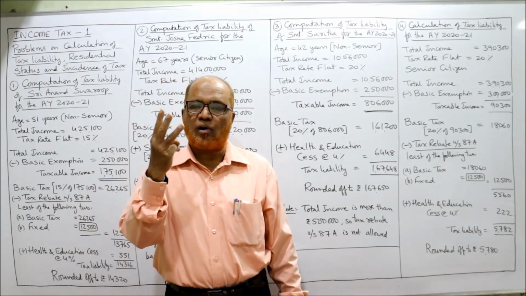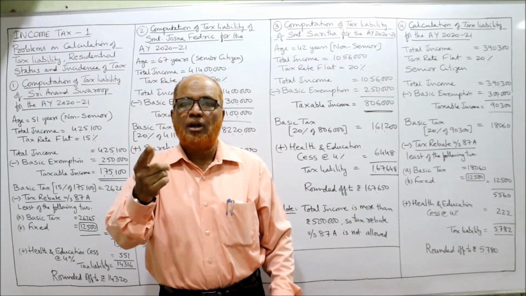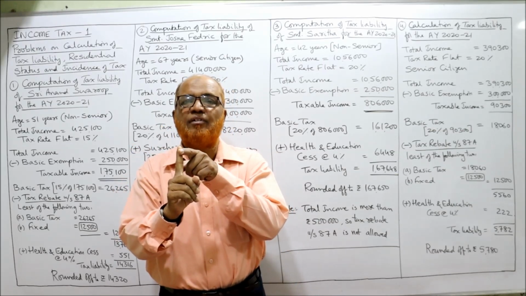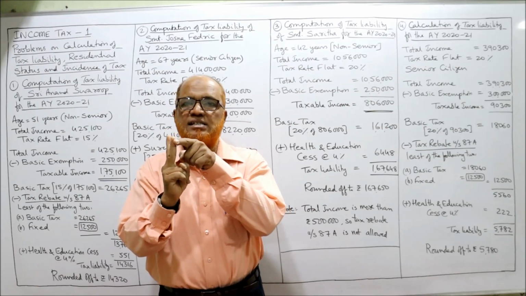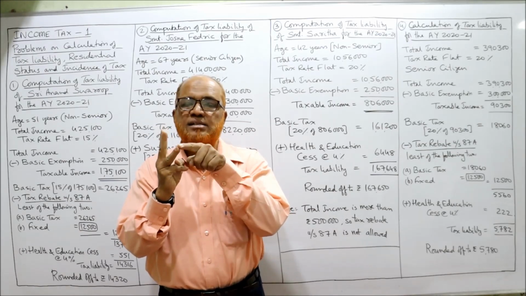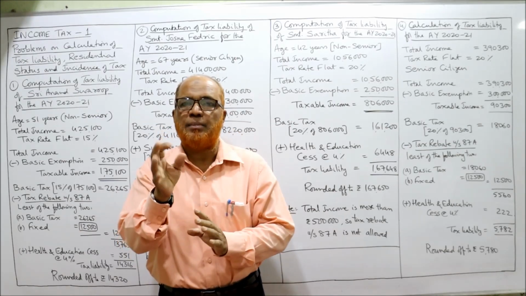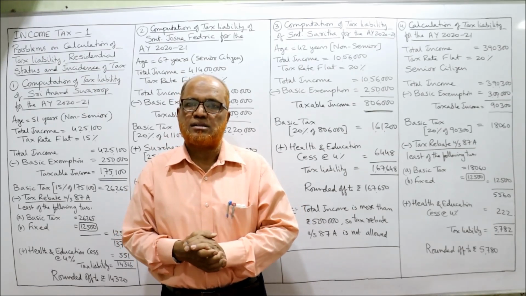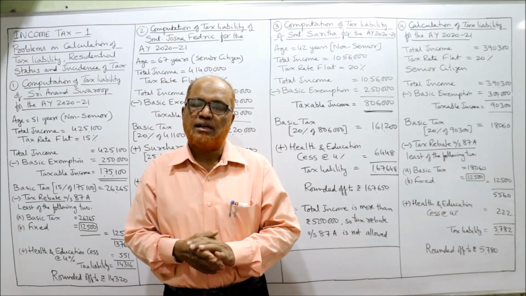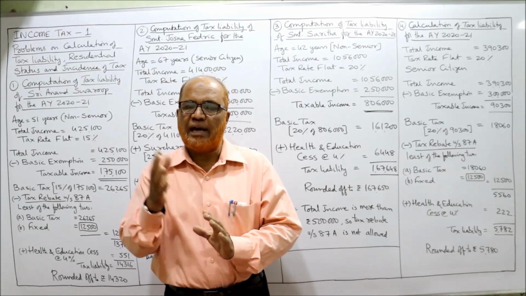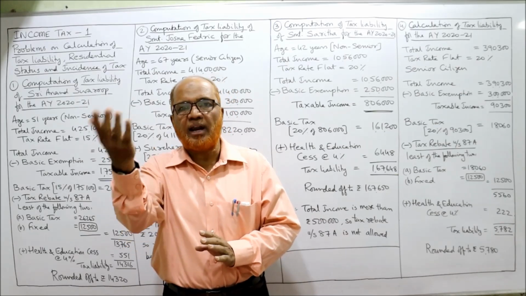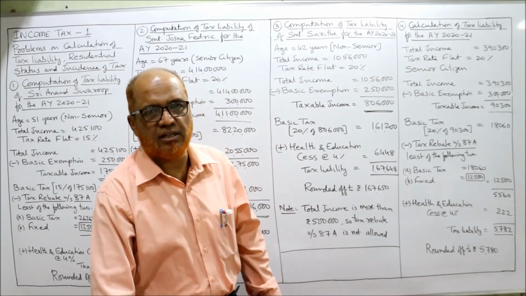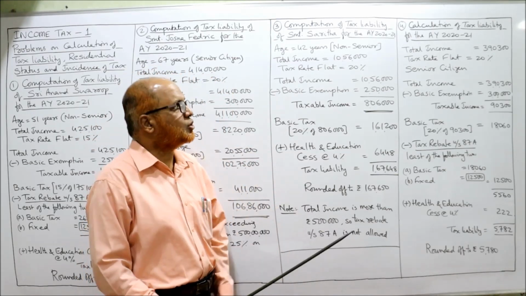Three points I have already explained to you. Again I am repeating. Non-senior citizen 2,50,000. Senior citizen 3 lakh. Super senior citizen 5 lakh. These are the basic exemption limits. And how to decide? Below 60 years it is non-senior. 60 to 80 is senior. Over 80 years, 80 and above, is super senior.